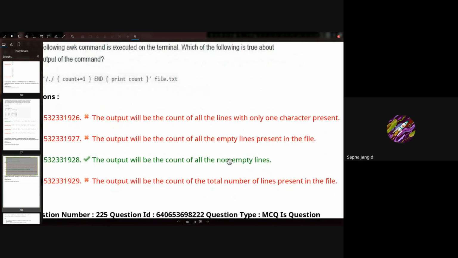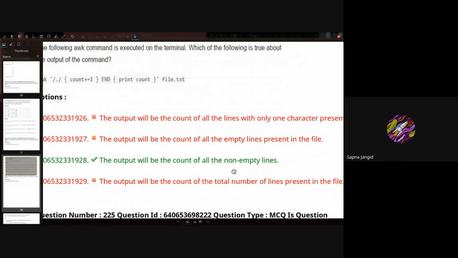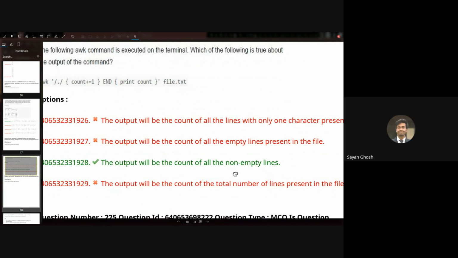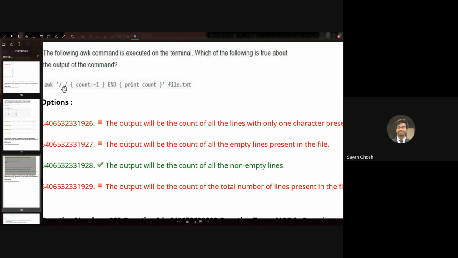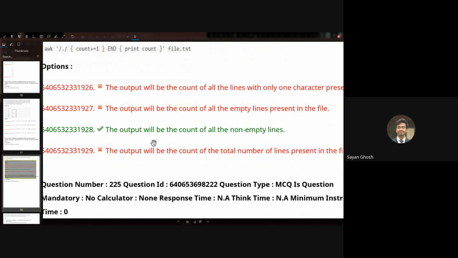So it is not counting the characters, just the lines. Yes, for each line this is just checked once. Got it. Okay. Let's move on to the next one.